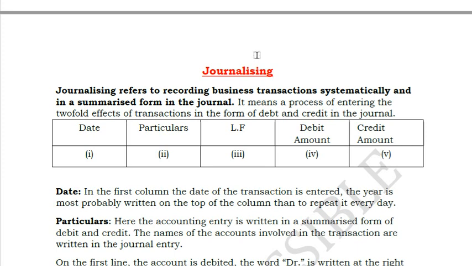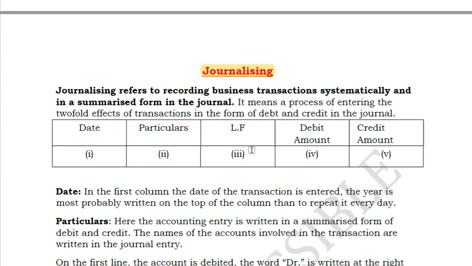Next comes your important concept of journalizing. Journalizing is recording a transaction in a debit and credit format. This is the general format which people used to follow when they maintained physical books of accounts. They used to write the date first and then the particulars, that means your ledger entry like salary to salary payable, rent to rent payable, and then the ledger folio number.